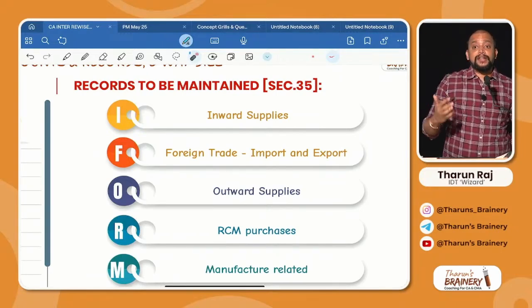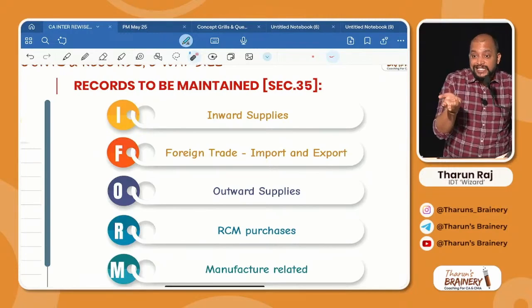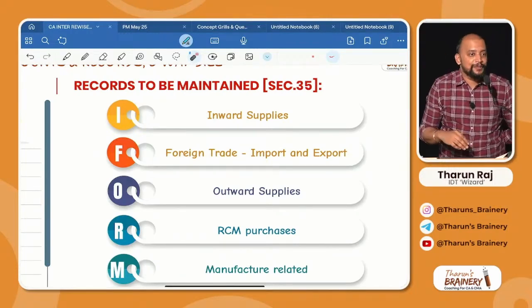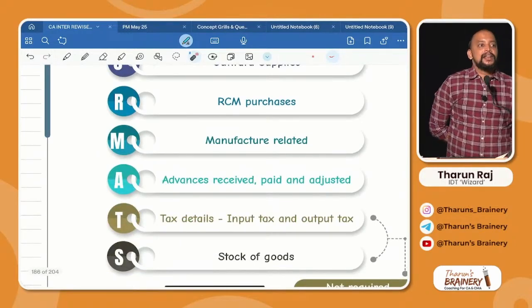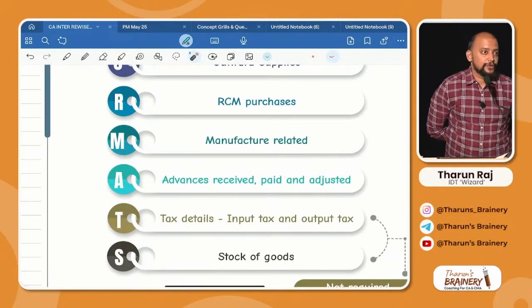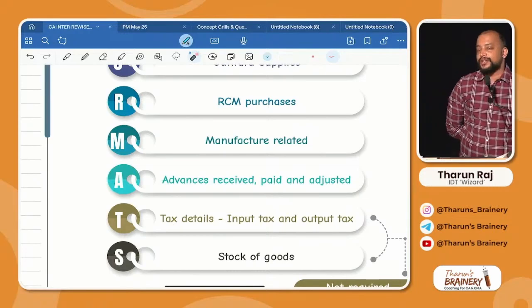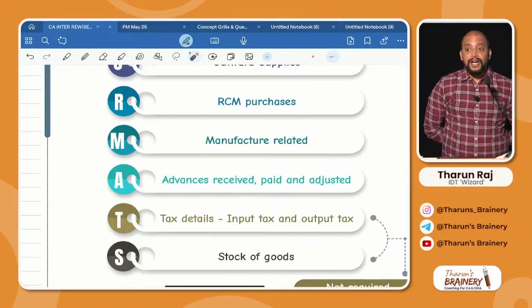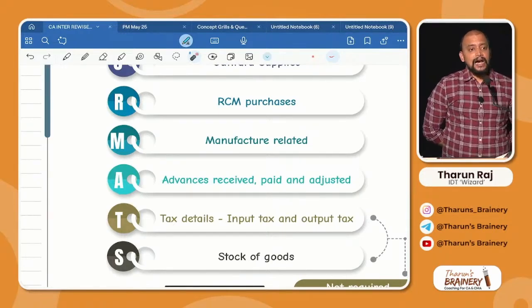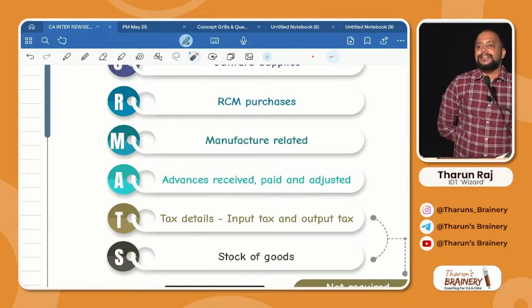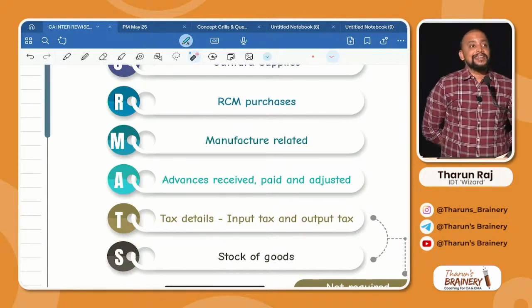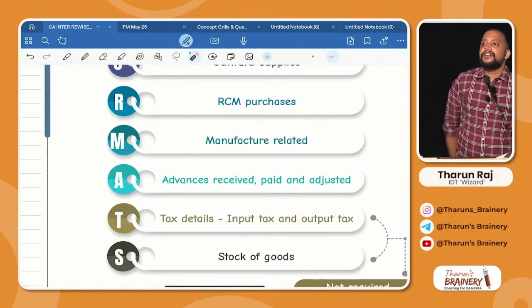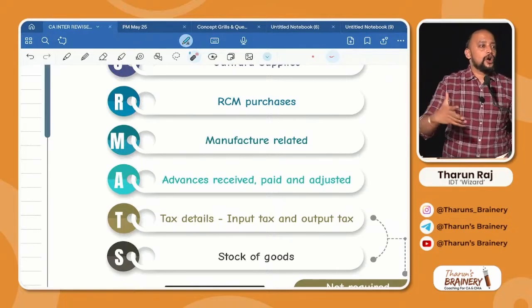Out of those inward supplies, on what and all inward supplies you need to pay GST under RCM, those records also you need to maintain. Then M, manufacture related. Manufacture related means what goods you are manufacturing, etc. and all that production related records. A, advances received, paid or adjusted. Then T, tax details. Tax details means input tax and output tax. Then S, stock details means closing stock, which place you have maintained, how much stock is there, etc. All these records to be maintained.